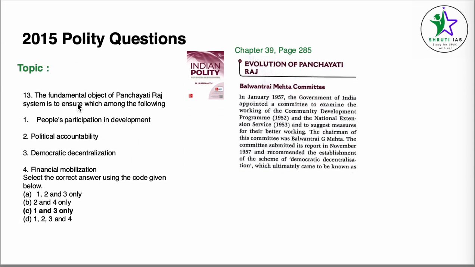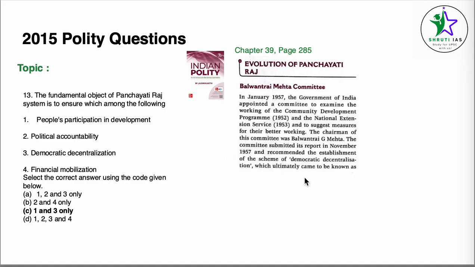Now, see, this is a fairly simple question actually, but still, if we see word by word, it is not given, like, the fundamental object of Panchayati Raj system is this. But still, let us try to find this answer. We come to chapter 39, page number 285. Under evolution of Panchayati Raj system under Balwant Rai Mehta committee, it's very clearly given the recommendation and the establishment of the scheme of democratic decentralization, ultimately known as Panchayati Raj. So C becomes correct. 1 becomes correct because people's participation in development.